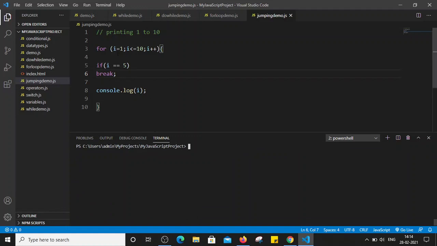So what is happening here? See, for i equal to 1, as soon as the value of i becomes 5, we will come out of the loop immediately. It will not go to the next statement here. Now let's run this file and see.